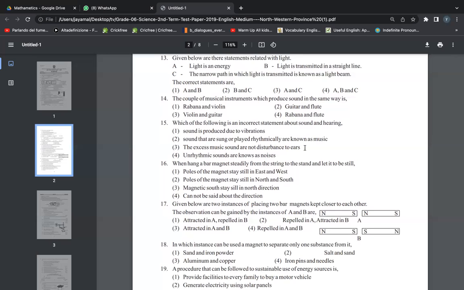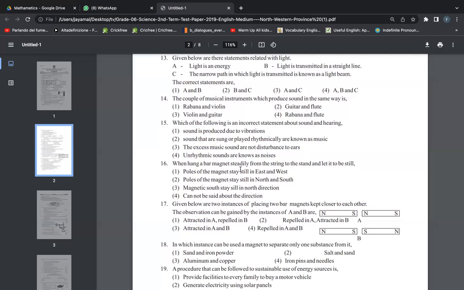Excess means too much sound, right? Excess music sounds are not a disturbance to the ears. Is that correct? When excessive sound falls on the ear, it is a disturbance, isn't it? We can't say it's not a disturbance. It is a disturbance. So that is wrong. And unrhythmic sounds are known as noises. Yes, that's true. So what is the incorrect statement? The third one: the excess music sounds are not a disturbance to ears. Let's go to the next one.